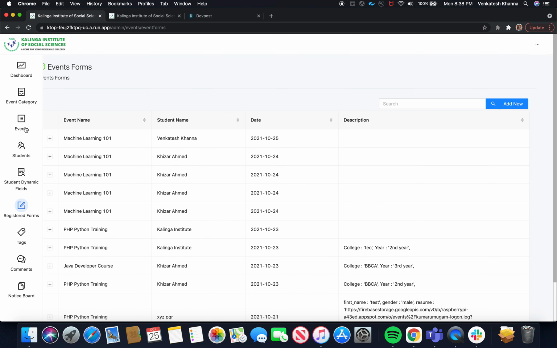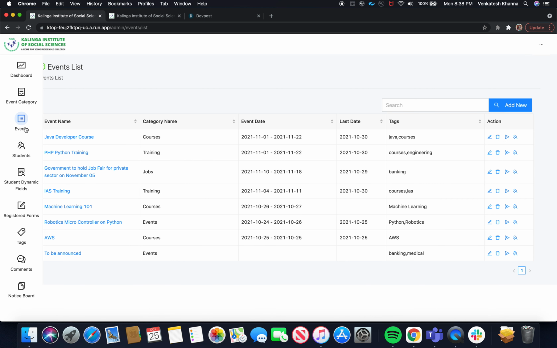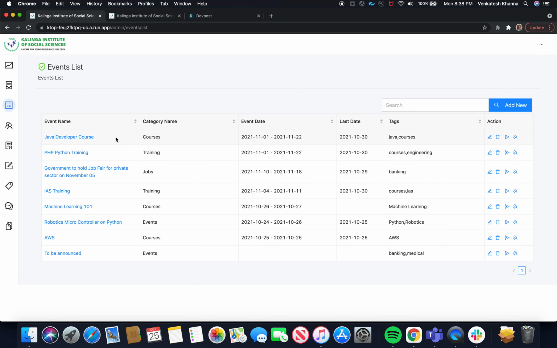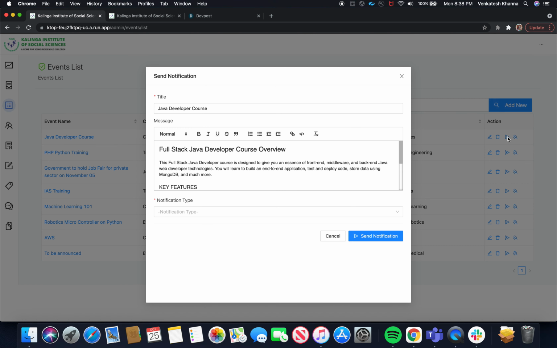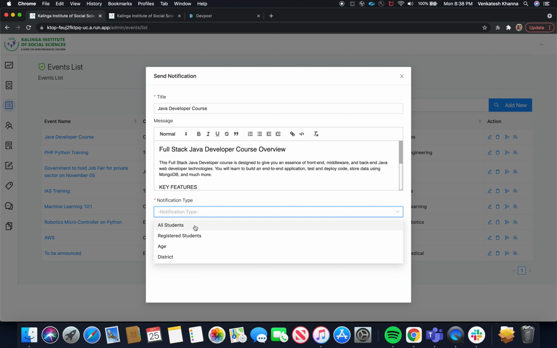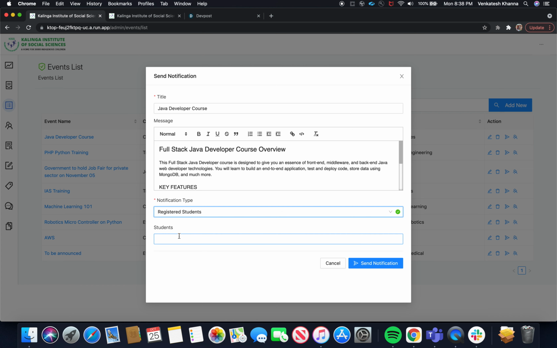And I want to add one more point, event notifications. Against this event name, you can see edit, delete, or email notification. If you click on this email notification button, you can send notifications to customized recipients. If you select all students, whoever has registered for this portal will get an email about this particular event. Or you can select only the students who have registered for this event.